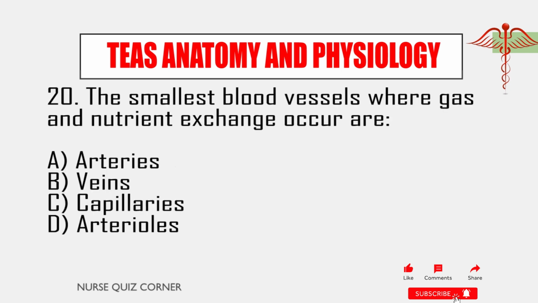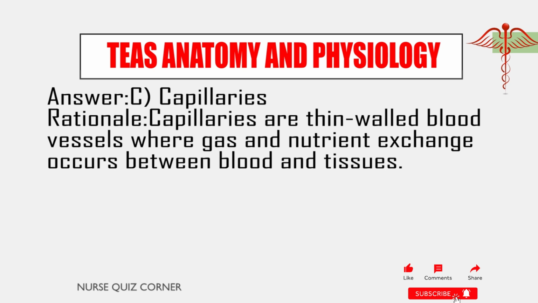20. The smallest blood vessels where gas and nutrient exchange occur are A. Arteries. B. Veins. C. Capillaries. D. Arterioles. Answer C. Capillaries. Rationale: capillaries are thin-walled blood vessels where gas and nutrient exchange occurs between blood and tissues.